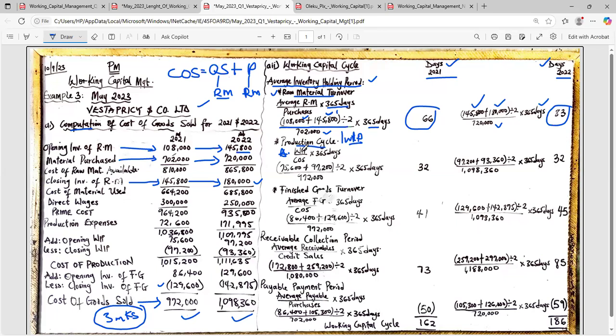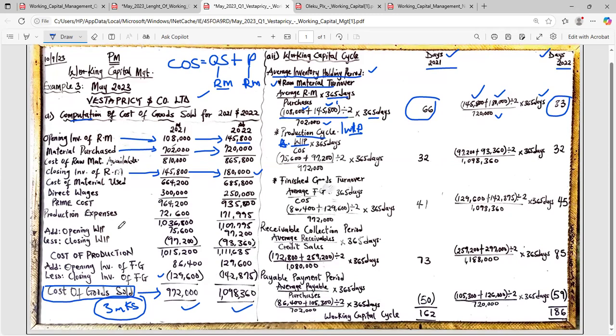So work in progress is stock, which is a balance sheet item. So it's going to be average work in progress over cost of sales times 365 days. This cost of sales, don't forget, we have already gotten it here. So imagine that we did not solve for cost of sales. How are we going to solve this production cycle or work in progress ratio? So what is our work in progress? We already have our work in progress here. So just come here and focus on this work.